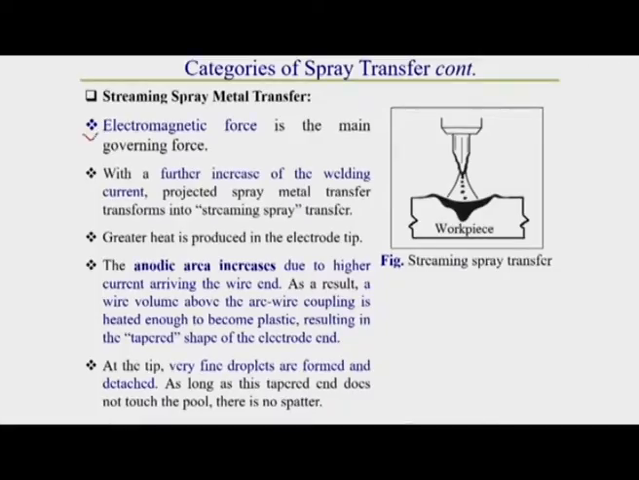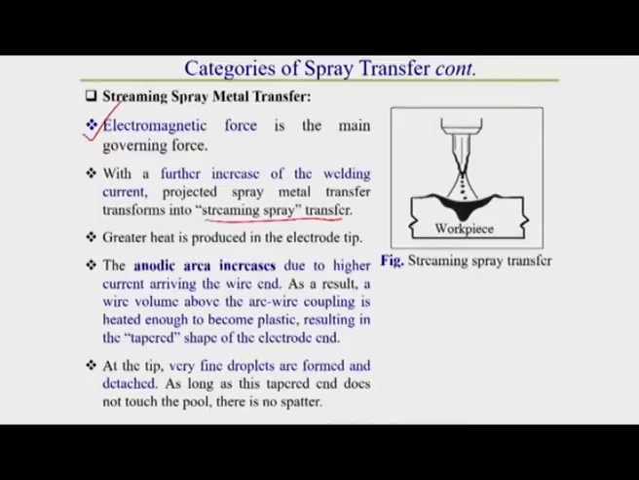Here again the main governing force is the electromagnetic force. Whatever current range we use for projected spray metal transfer, here we further increase it. With a further increase of welding current, projected spray transfer transforms into streaming spray metal transfer. So, once the intermediate current further increases, this projected spray transfer is converted to streaming spray transfer.